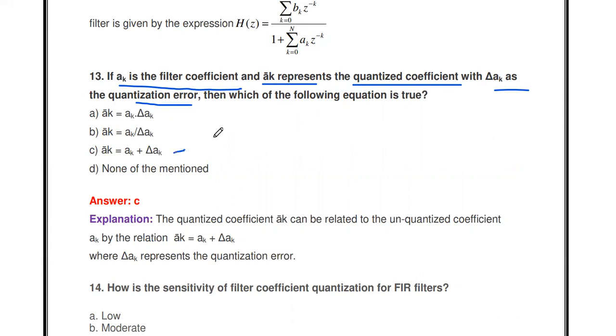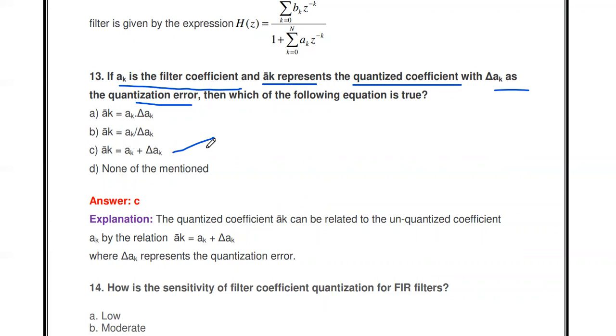So this is the thing. That is AK bar, the quantized coefficient, which is nothing but the unquantized coefficient plus that error. Or the quantization error is nothing but the difference between the quantized coefficient and the unquantized one, that is AK bar minus AK. It is called del AK.